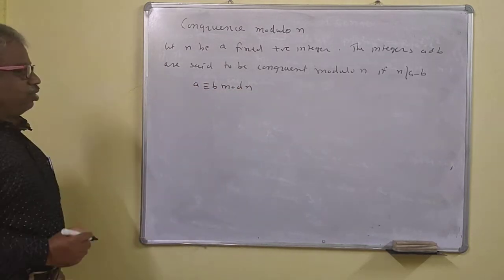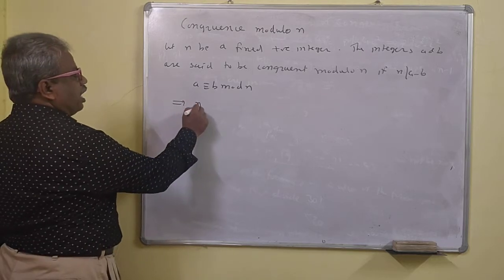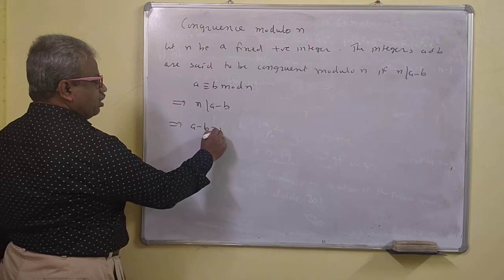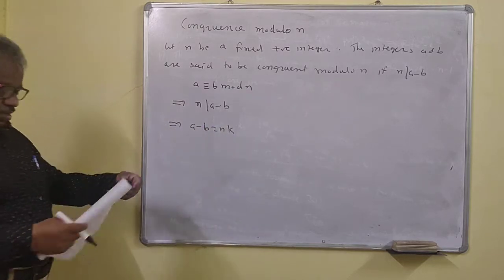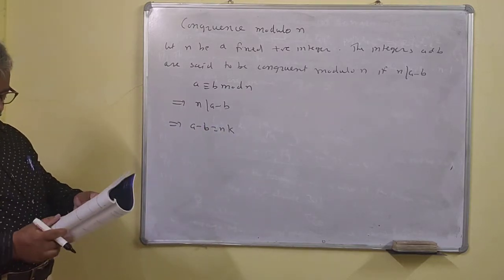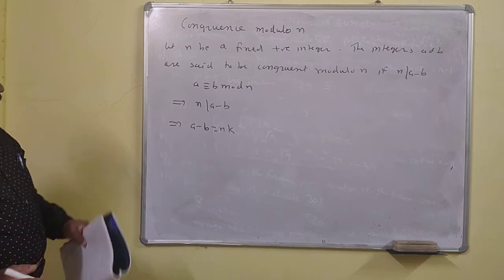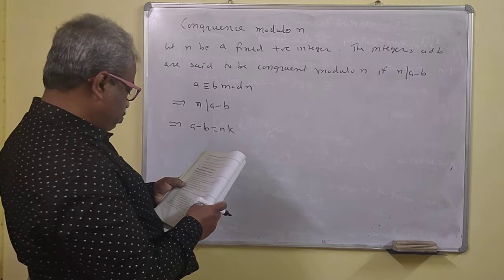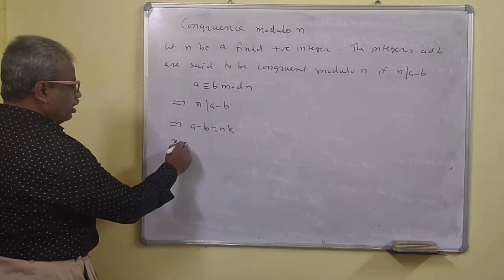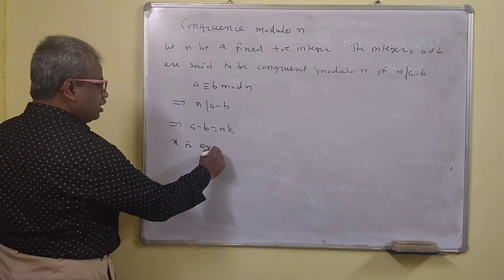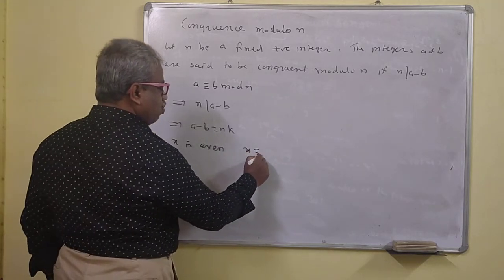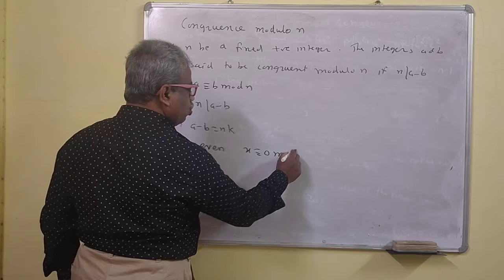So a is congruent to b modulo n means what? n divides a minus b. Means what? a minus b is equal to n times k. Okay, so we'll see some examples. Before that, if x is even, that means x is a multiple of 2, then x is congruent to 0 modulo 2.